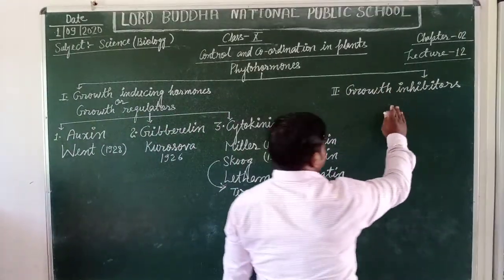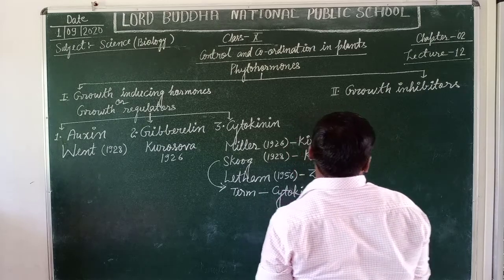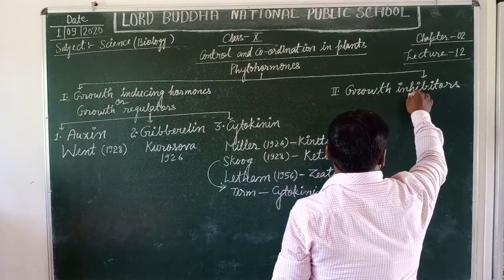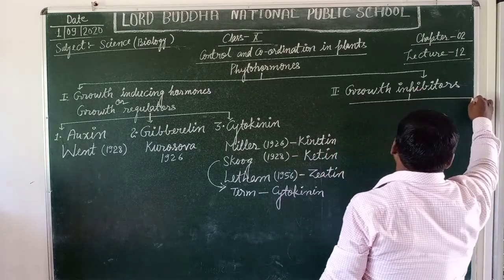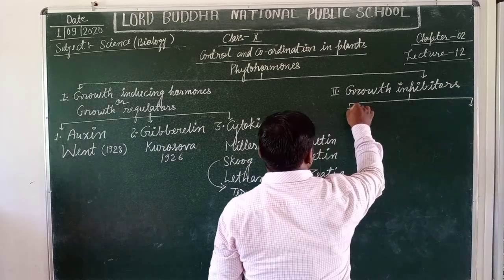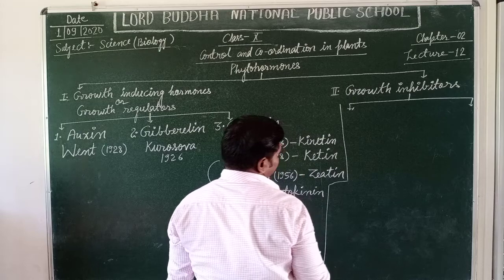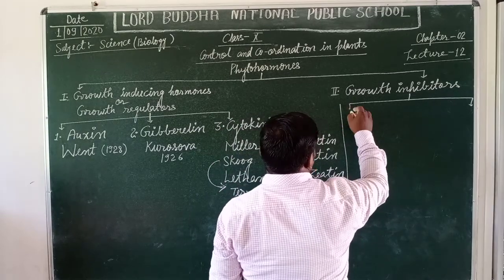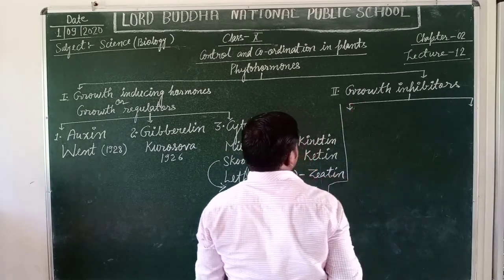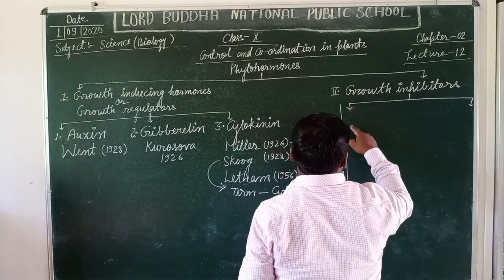Now students, we are also going to discuss the discoverers of the growth inhibitor hormones. Yes students, there are two hormones that inhibit various levels of growth in plants.